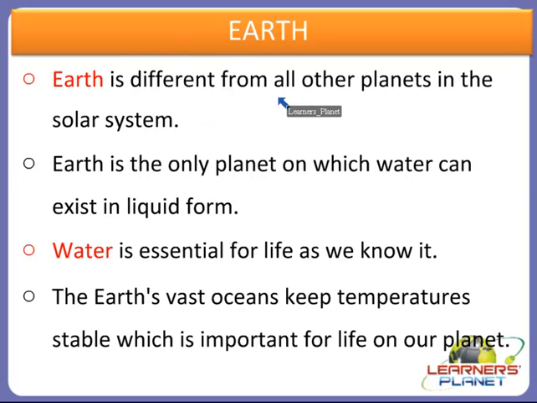Yes, Earth is different from all other planets in the solar system, and Earth is the only planet on which water can exist in the liquid form, right? As you know, children, water is essential for life as we know it. The Earth's vast oceans keep temperatures stable, which is important for life on our planet. So this is the uniqueness of our planet. Earth is the third planet from the Sun and fifth largest of the 9 planets, and Earth of course can be studied without the help of spacecraft.